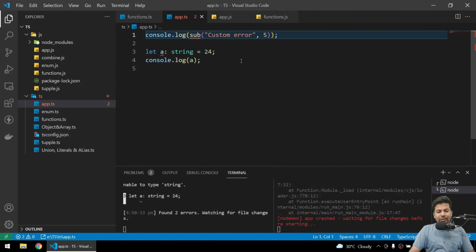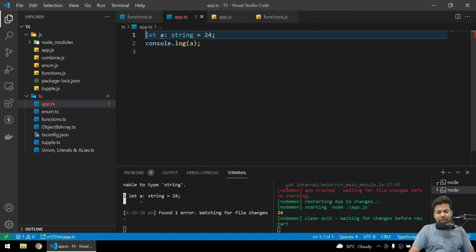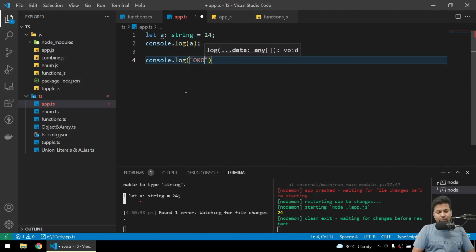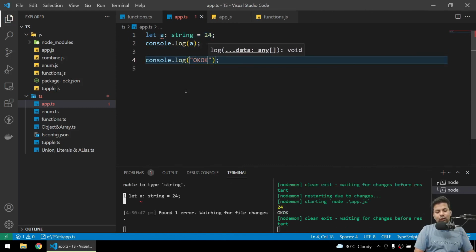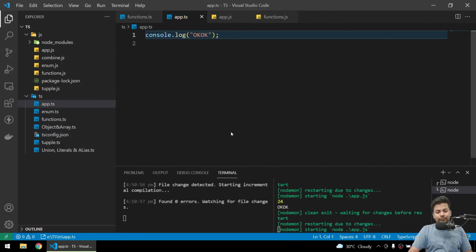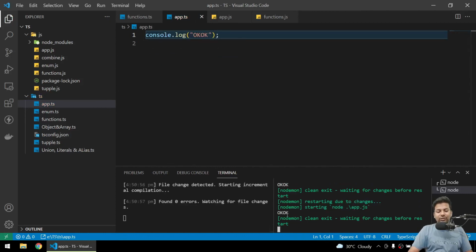See, it's automatically running, but there's an error because this is not there. See, a got the value 24, so it automatically ran. So I say console.log okay. There's an error, but if I remove this also, 0 errors, and it's giving me okay.